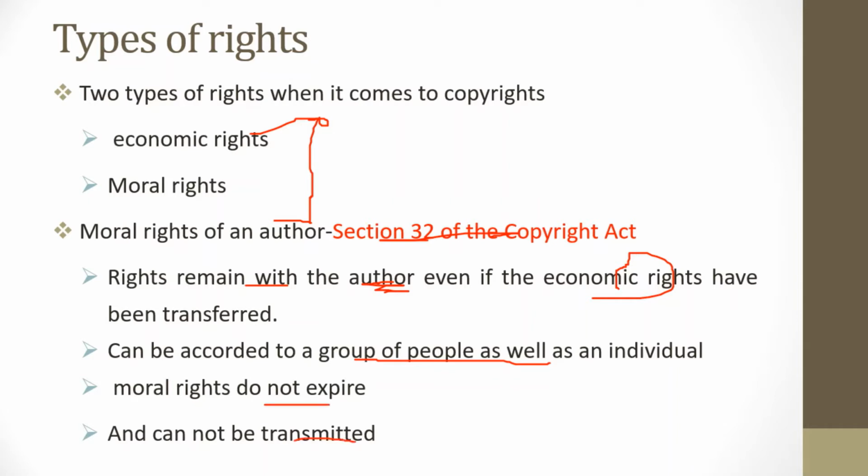The other thing you need to appreciate is that moral rights do not expire and they cannot be transmitted. What I mean here is that today if you drew a piece of art for someone, you will forever have a moral right to that piece of work, even though you don't have an economic right. Even though you've transferred the economic rights to the person paying you for that piece of work, it will never change that you are the person who drew that painting, you are the person who came up with that artistic impression. That can never change. That's why Section 32 emphasizes that moral rights do not expire and they cannot be transmitted.